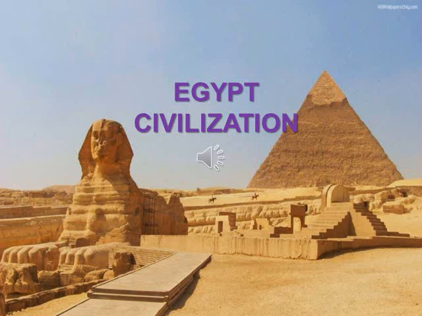So what are the salient features? So what are the important features? And what was the lifestyle of the people? What type of economic activities were practiced by the Egyptian people? We will discuss agriculture, then trade activities, then their science and technological skill, and their writing form. So we discuss these facts in our today's class.